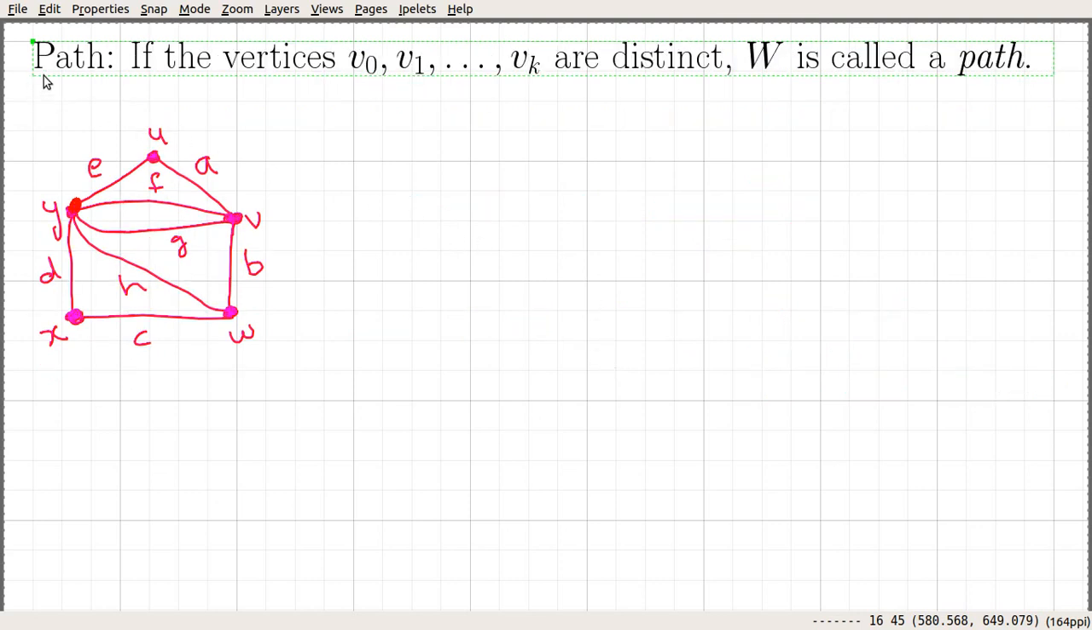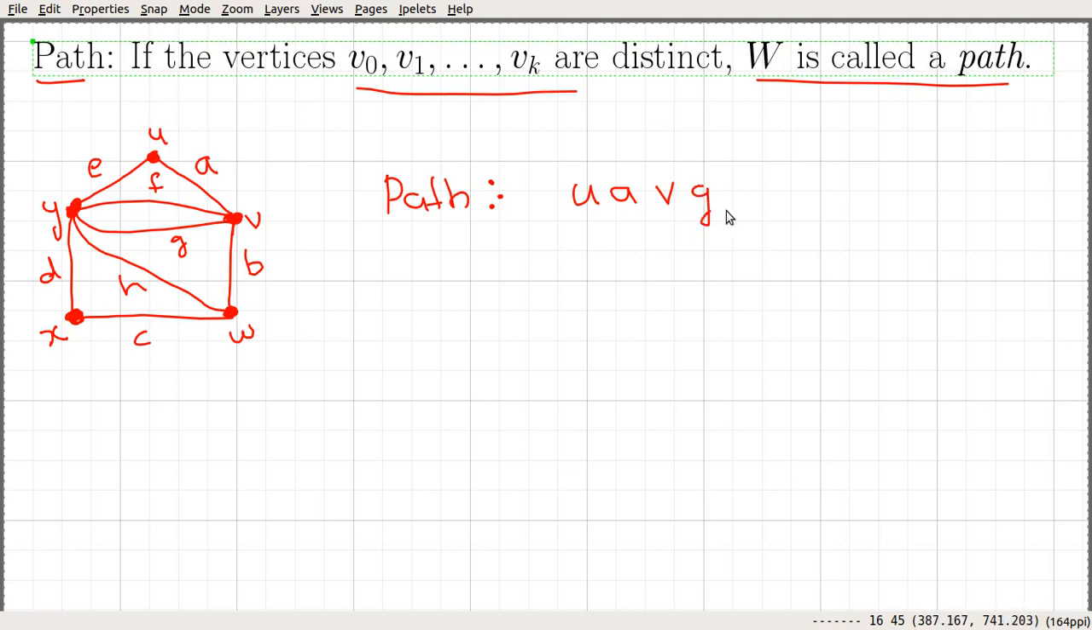Another important definition is what is called a path. If the vertices are distinct, then such a walk is called a path. Let me give an example of a path. Let's consider this graph. In the case of a trail, the edges are distinct. In the case of paths, vertices are distinct. So we could have something like U, A, V. So far the vertices are distinct. From V, suppose that you took G, you can move to Y.